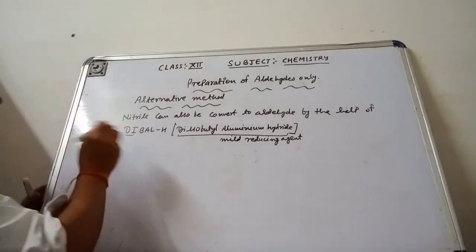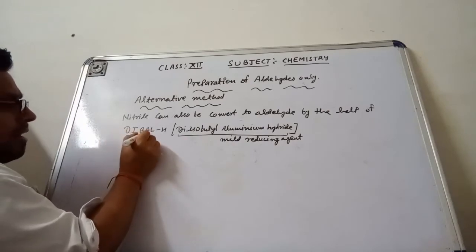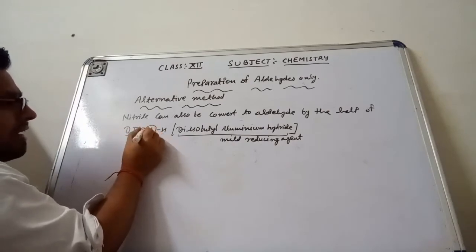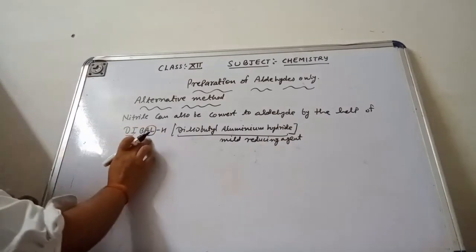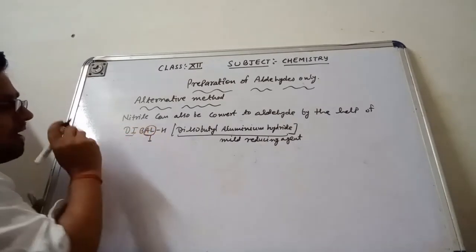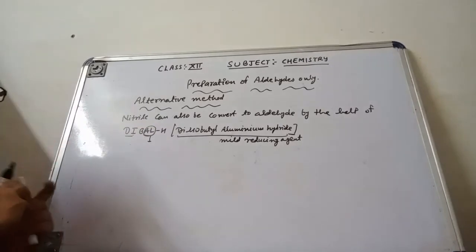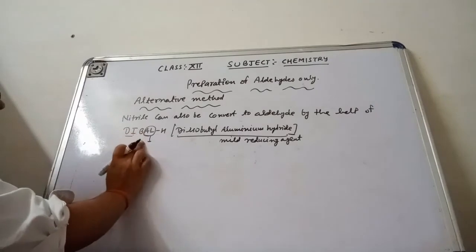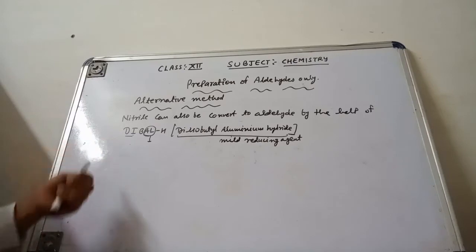Very simple: Al indicates that it is an aldehyde. Keep in your mind, DIBAL-H, Al, indicates that it will give us the aldehyde. This is the shortcut to identify what the reaction will give us.